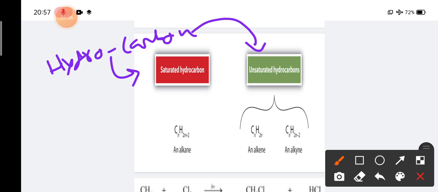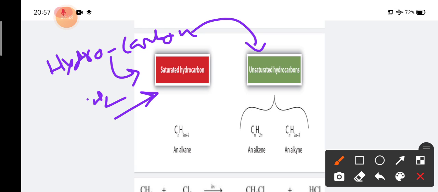So what do you mean by saturated hydrocarbon? Saturated hydrocarbon means that when we react the compound with hydrogen, there will be no further addition of hydrogen. That is called saturated hydrocarbon.